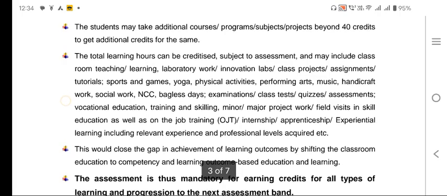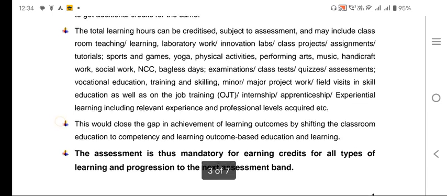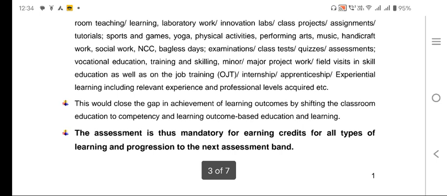The total learning hours can be creditized subject to assessment, and may include classroom teaching-learning, laboratory work, innovation labs, class projects, assignments, tutorials, sports, games, yoga, physical activity, performing arts, music, handicraft work, social work, NCC, bagless day. So all things will be included here. Examinations, class tests, quizzes, assessments, vocational education, training and skill, minor and major projects, work, field visits. So everything will be in the credit system.